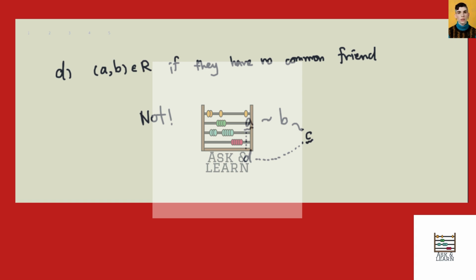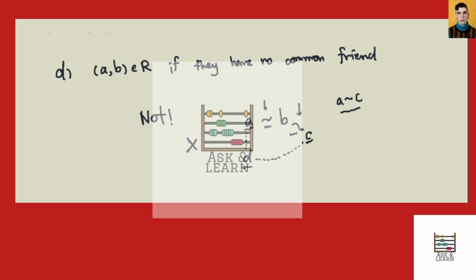So this breaks the transitivity because these two relations force us to have A related to C, which means A has no common friend with C, right? But we just showed that it's possible that they have the friend D from the start, and these two relations don't break.